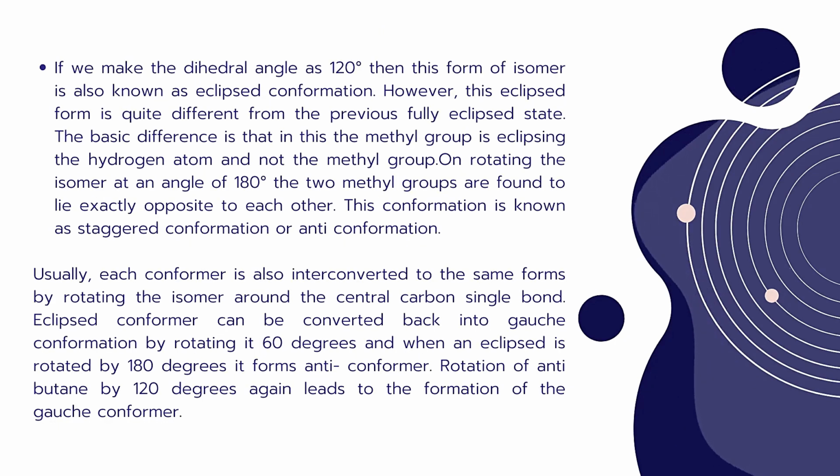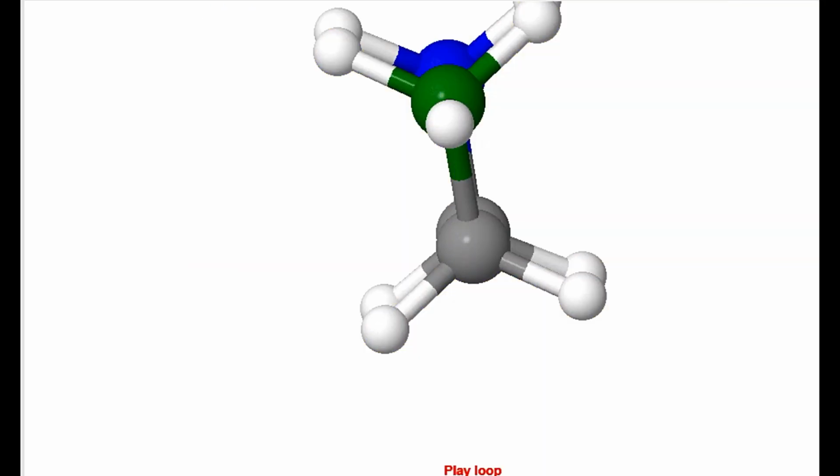If we make the dihedral angle 120 degrees, this form of isomer is known as the eclipsed conformation. However, this eclipsed form is quite different from the previous fully eclipsed state. The basic difference is that in this one the methyl group is eclipsing a hydrogen atom and not the methyl group. On rotating the isomer to an angle of 180 degrees, the 2 methyl groups are found to lie exactly opposite to each other. This conformation is known as staggered conformation or anti-conformation.